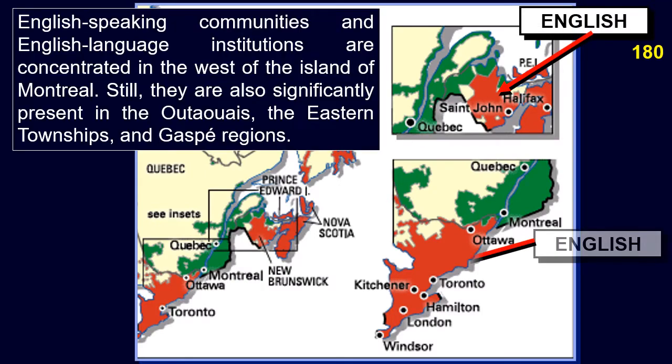English-speaking communities and English-language institutions are concentrated in the west of the island of Montreal. Still, they are also significantly present in the Ottawa, the Eastern Townships, and Gaspé regions.